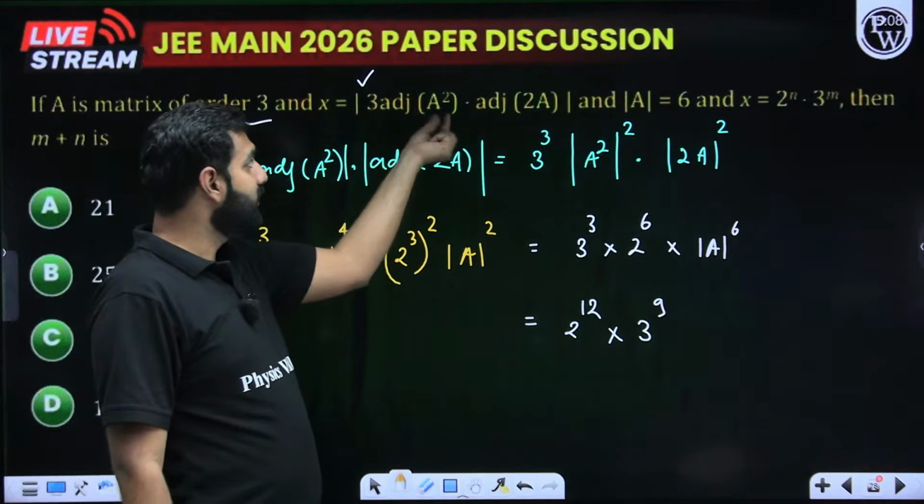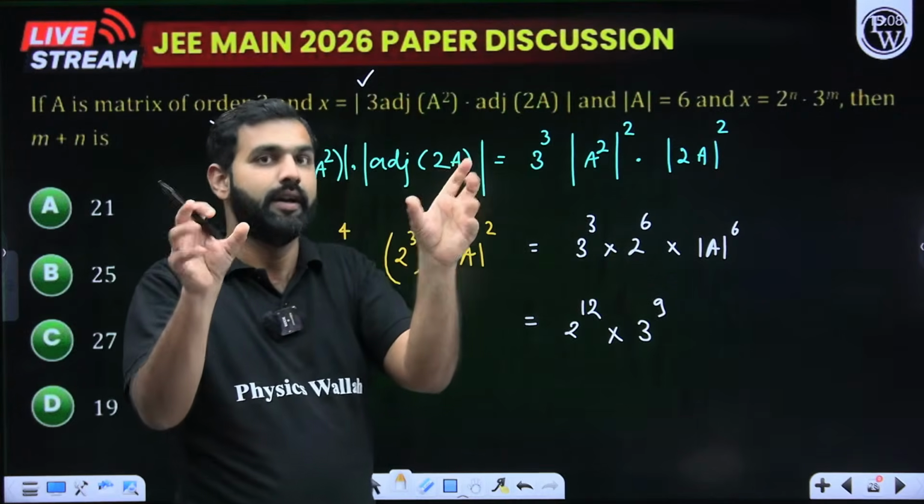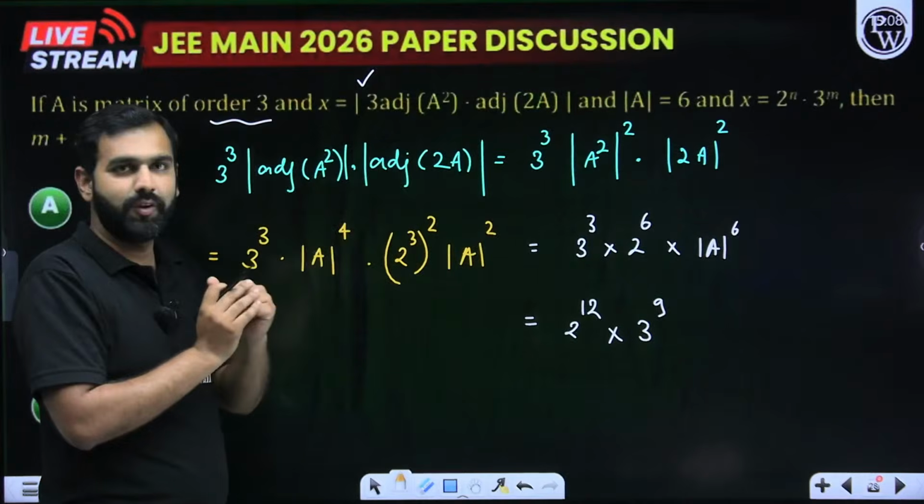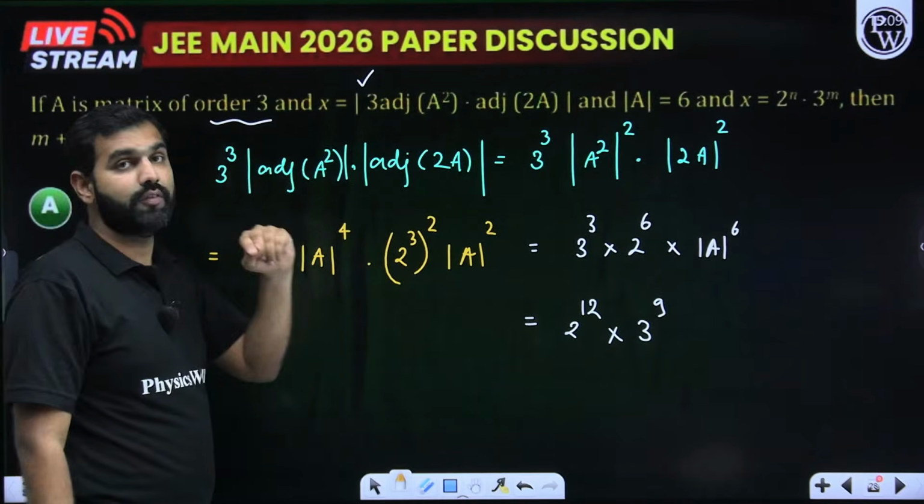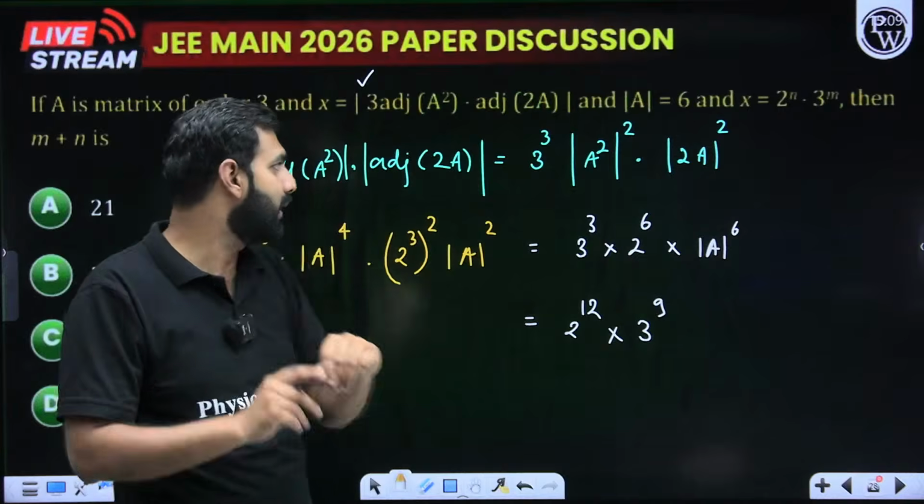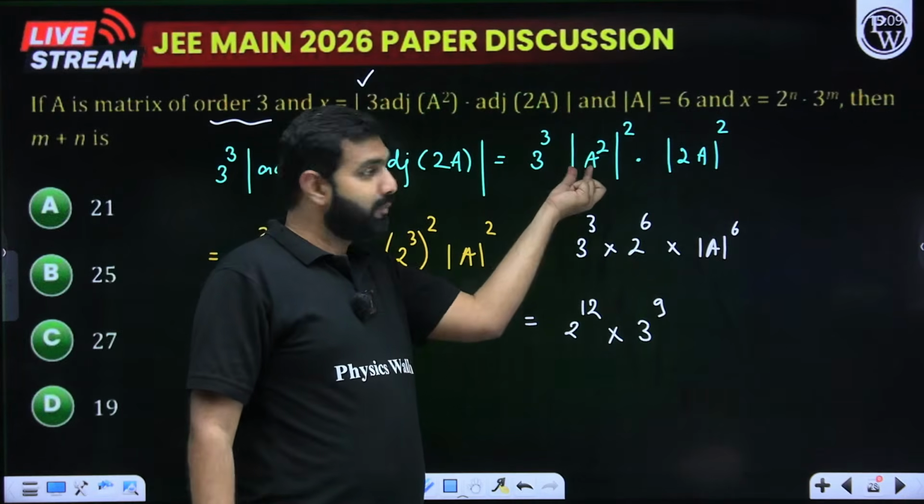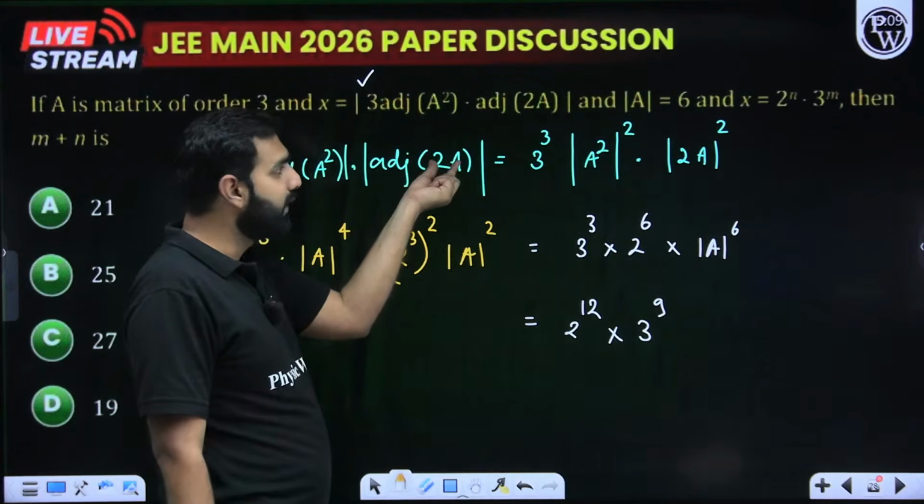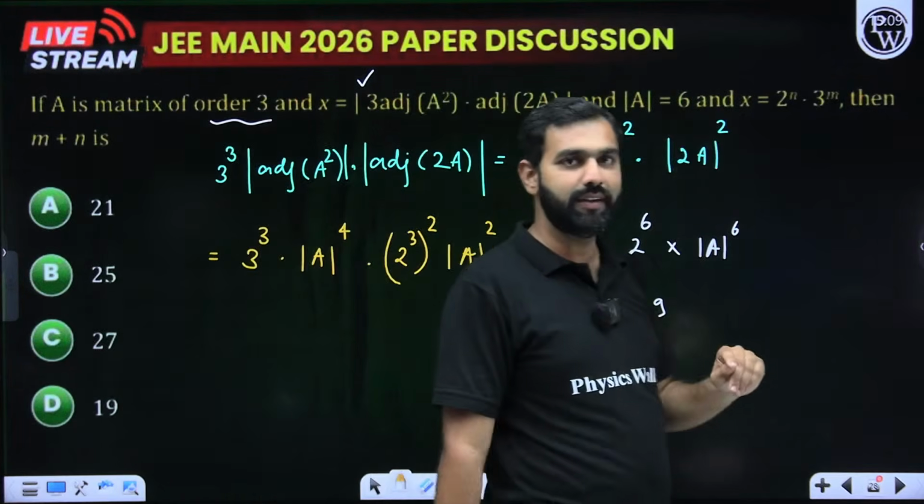Now adjoint of this into adjoint of this. So determinant over matrix multiplication can be distributed. So determinant of this into determinant of this. Now we know adjoint of a matrix. The determinant of adjoint of a matrix is determinant of that matrix raised to the power n minus 1. So 3 minus 1 is 2. The same I'll do here. 2A determinant raised to the power 3 minus 1, that is again 2.